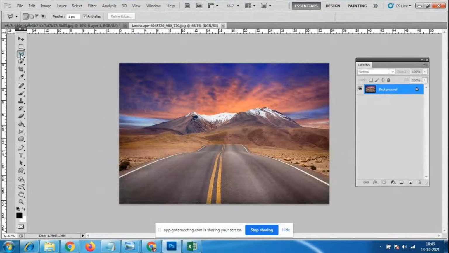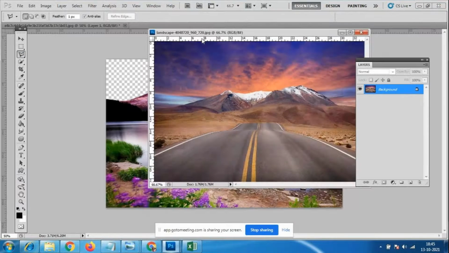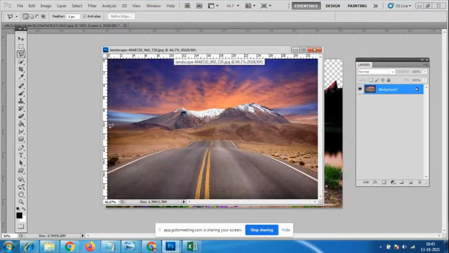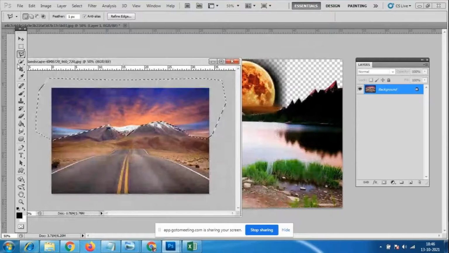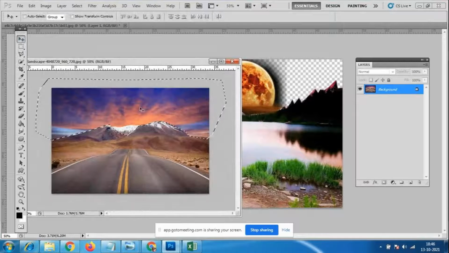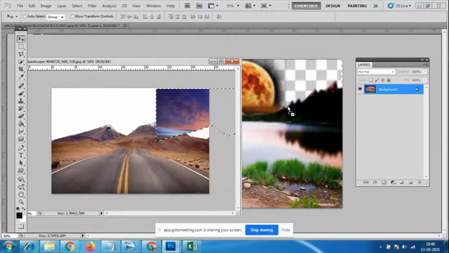I'll go to the polygonal lasso tool and select this much sky over here. With the polygonal lasso tool, always use the left click. I'm taking only the sky that I want, so I will cut this image. Control plus and Control minus are for zoom in and zoom out. Then I go to the move tool and drag and drop it into the different file.